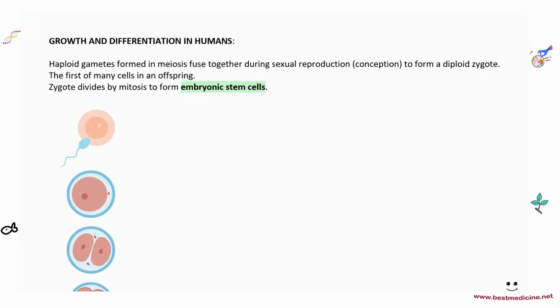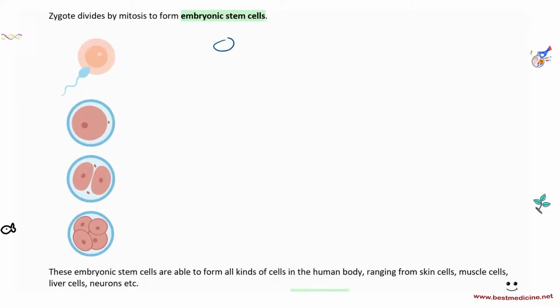Remember we have haploid gametes, which were formed in meiosis. They fuse together during sexual reproduction to form a diploid zygote, the first of many cells in an offspring. Here we have the diagram: here's the sperm and here's the egg, and they fertilize and we get a zygote.